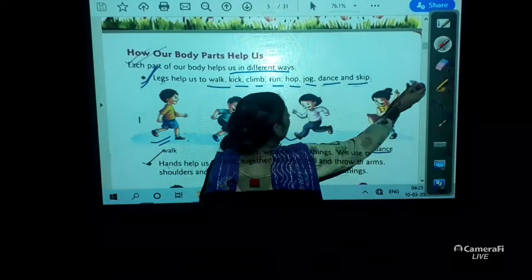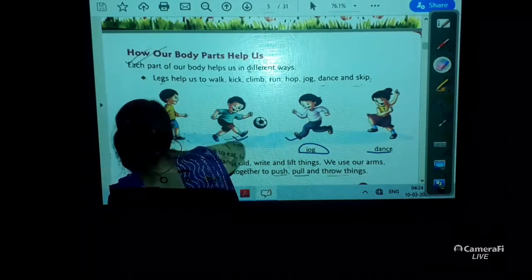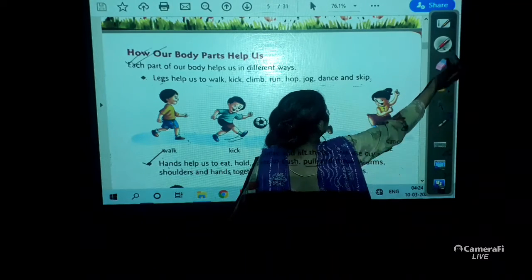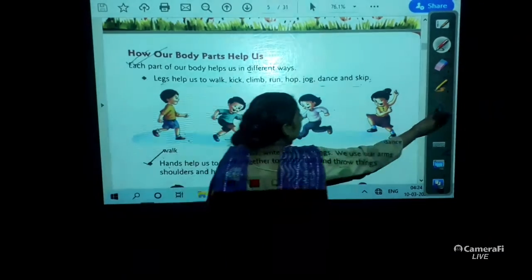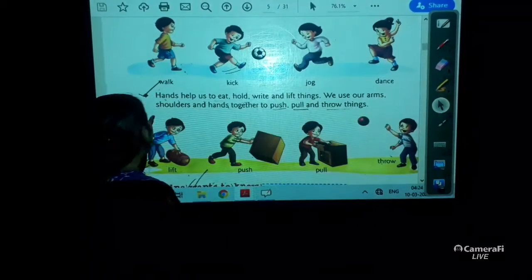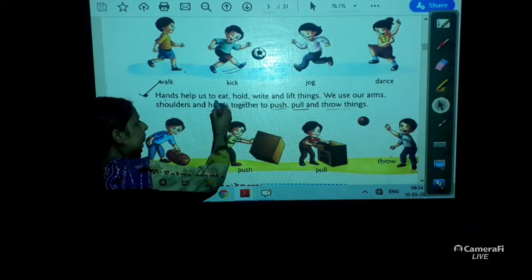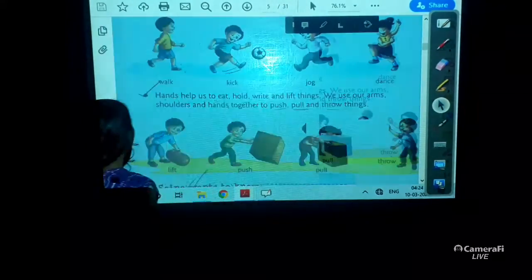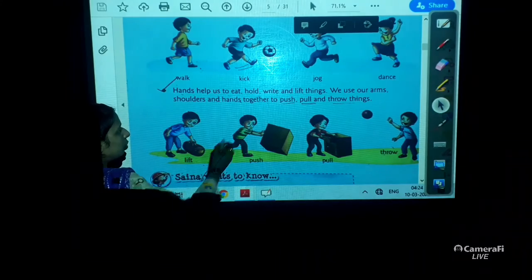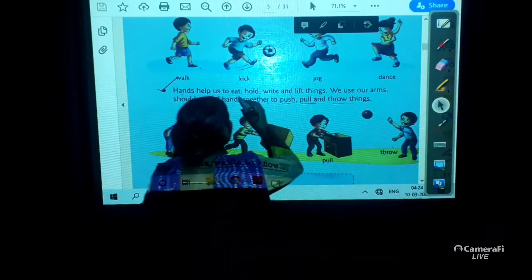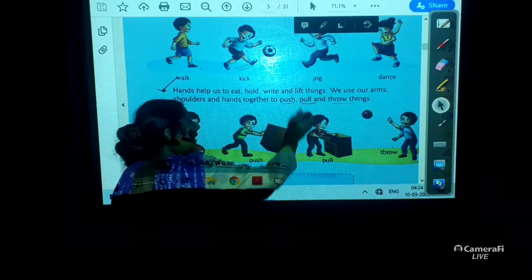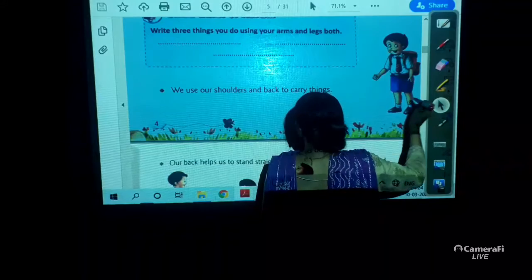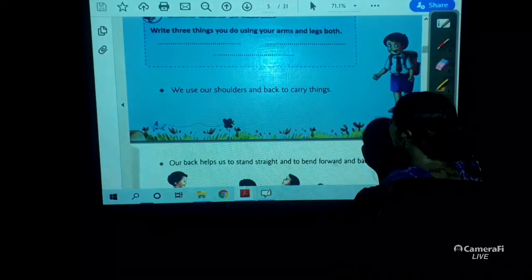Now coming to our next topic, that is hands. Hands help us to eat, hold, write and lift things. See, this is what? Yes children, tell me, this is what? Wait a bit, beta. Wait a bit.